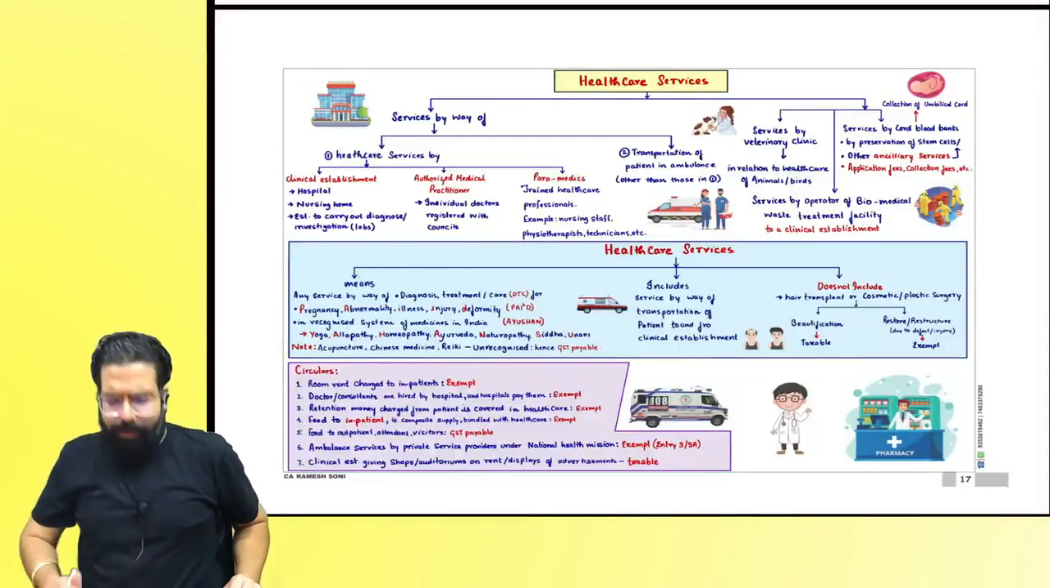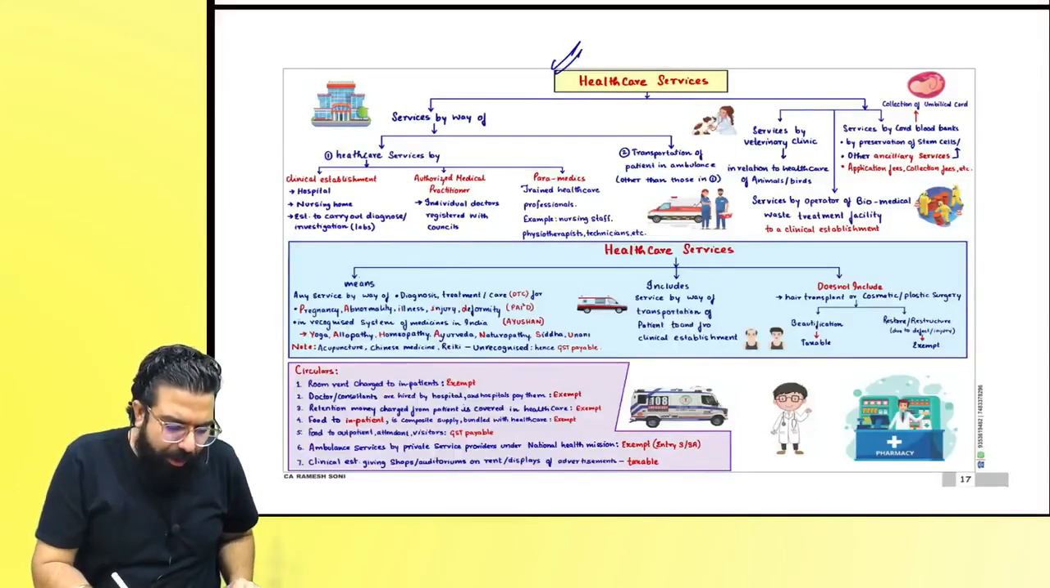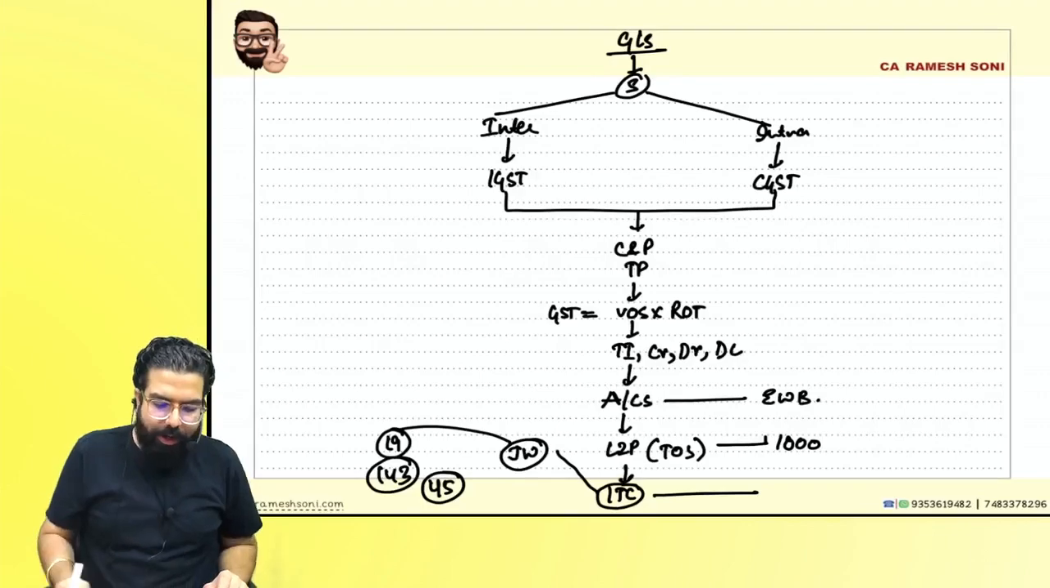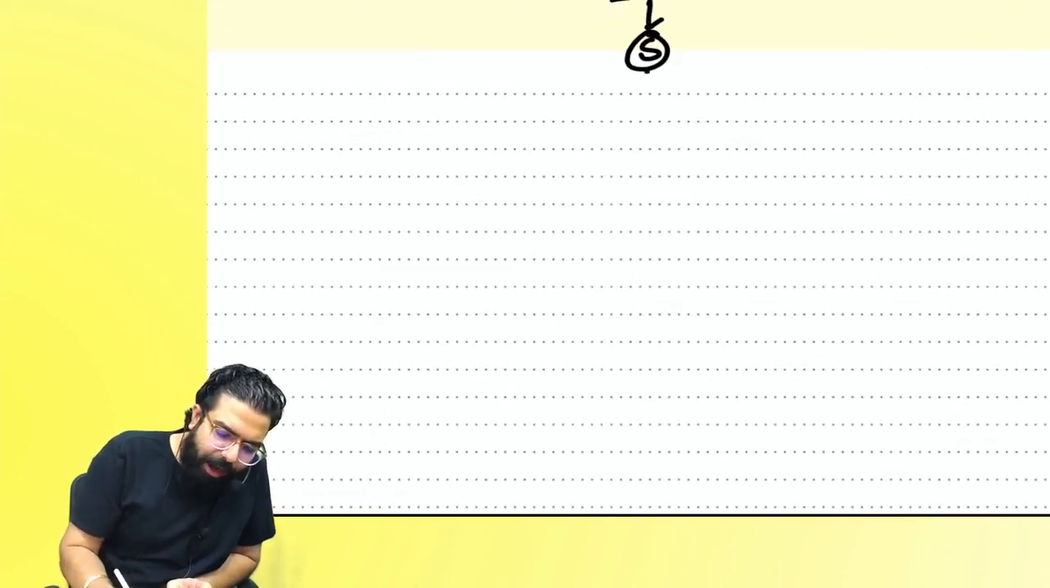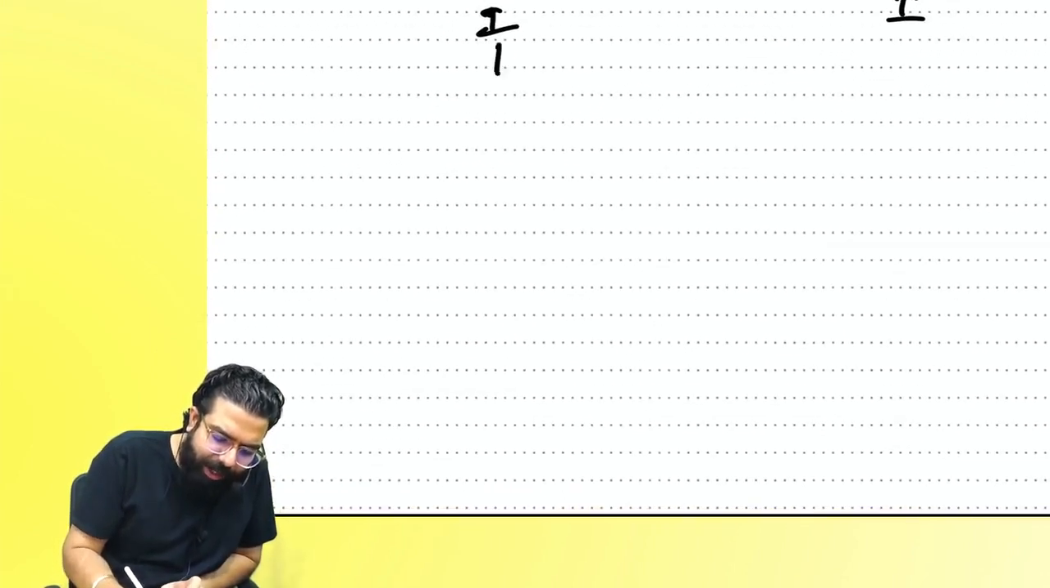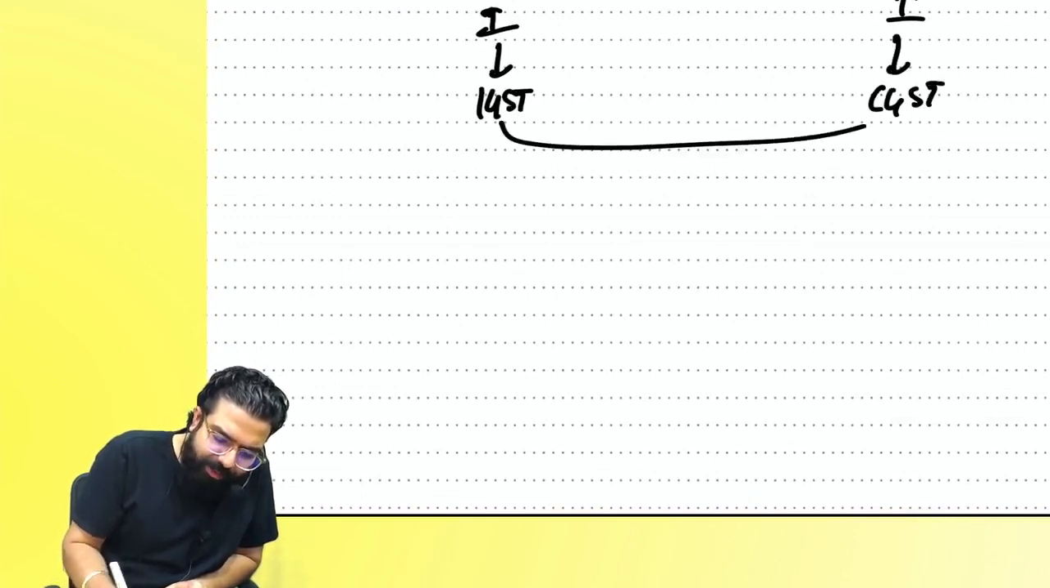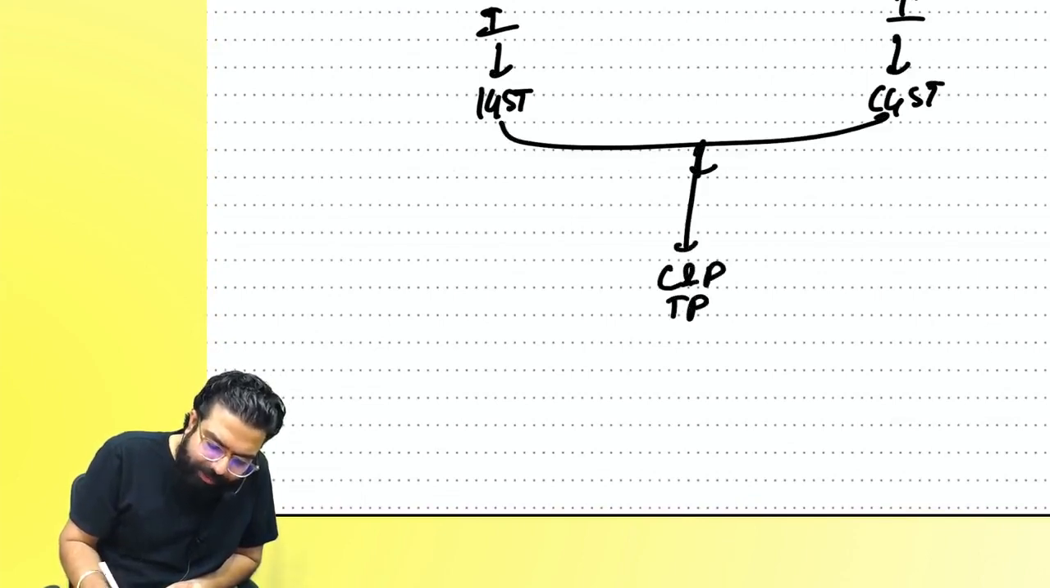Alright, people, let's go ahead and now do the chapter of healthcare. Everyone over here, healthcare services. We started learning GST with goods and service. Goods and service has to be supplied. Supply can be interstate supply or intrastate. Interstate, IGST. Intrastate, CGST. Once GST is levied, it has to be collected and paid by a taxable person.